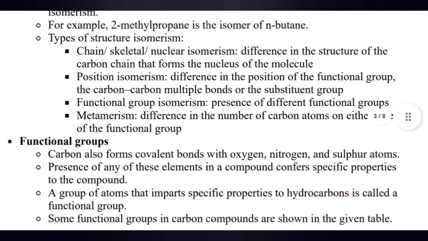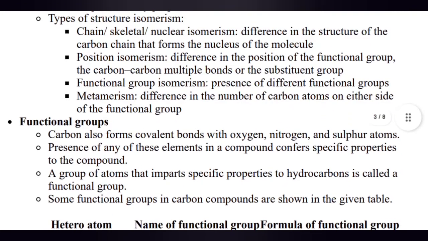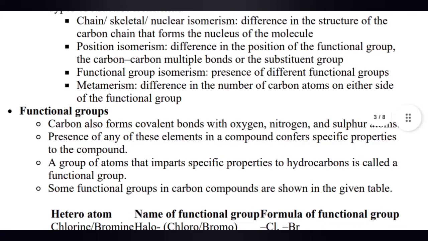Types of structural isomerism: chain or skeletal or nuclear isomerism, a difference in the structure of the carbon chain that forms the nucleus of the molecule. Position isomerism: a difference in the position of the functional group, the carbon multiple bonds, or a substituent group. Functional group isomerism: presence of different functional groups. Metamerism: a difference in the number of carbon atoms on either side of the functional group.